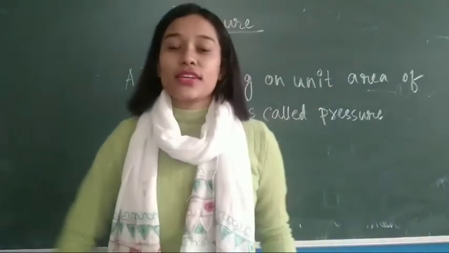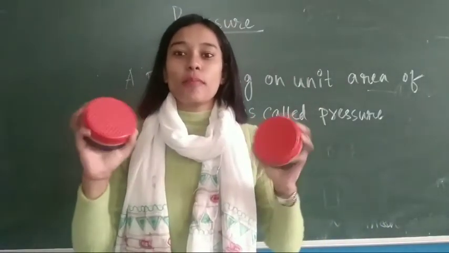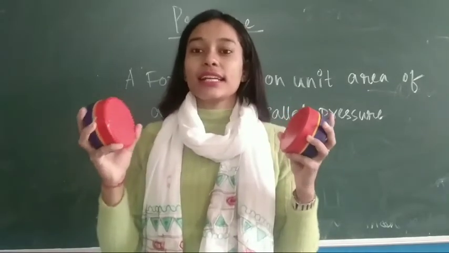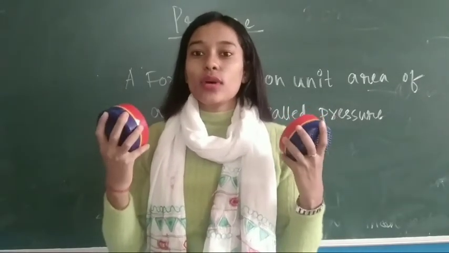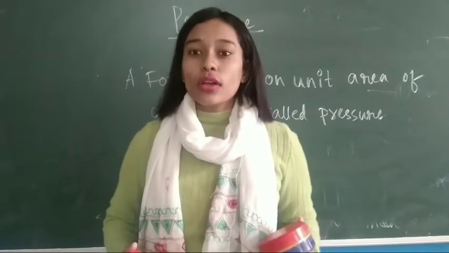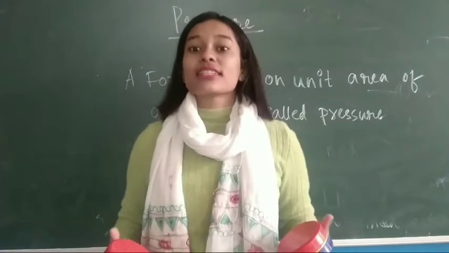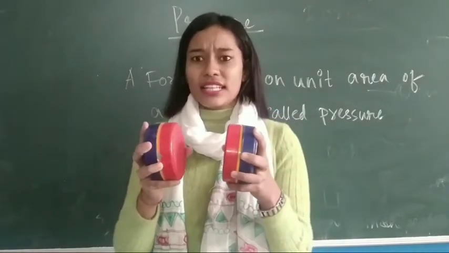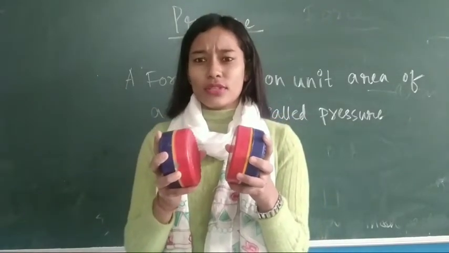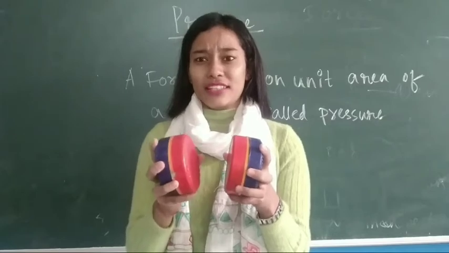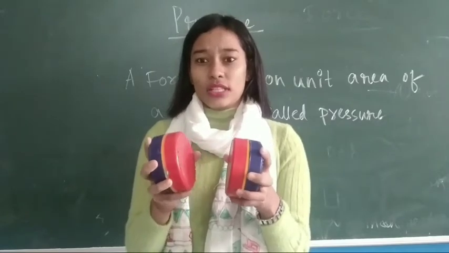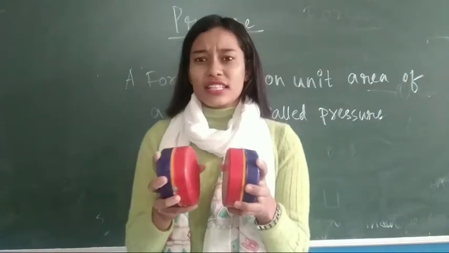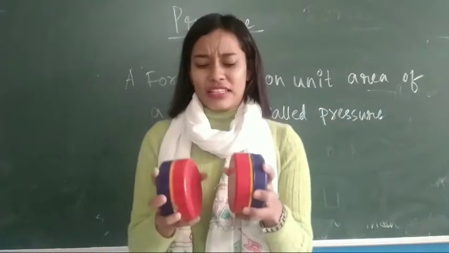So students, here you see I have taken two magnets, red and blue. Two poles are there. Let us take red as a south pole and blue as a north pole. We all know that like charges repel each other. So this red and red are like charges. See, it is repelling each other. I am trying to pull this one and it is trying to go away. So this force is what? Magnetic force. The like charges repel each other. They are not willing to come together.